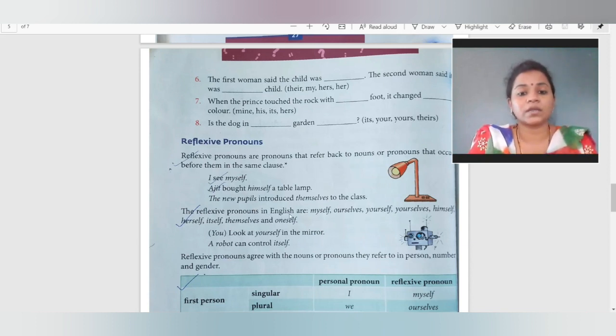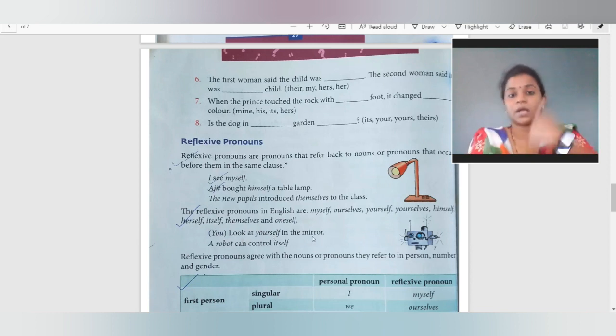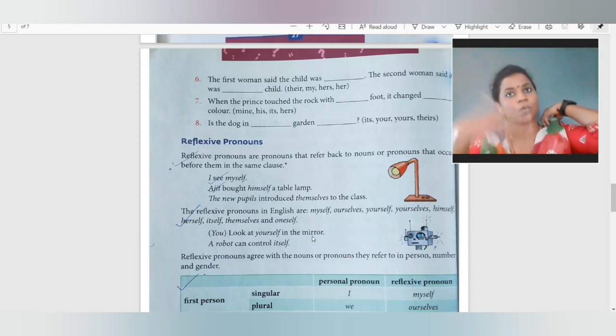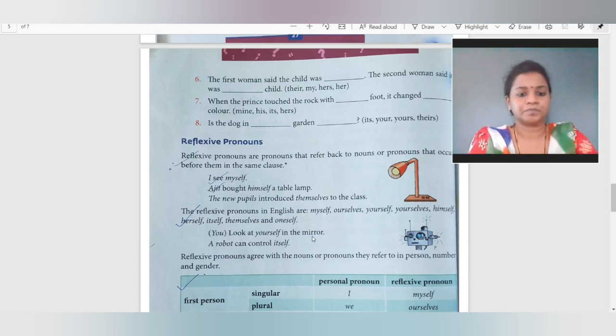Reflexive pronouns in English are myself, ourselves, yourself, yourselves, himself, herself, itself, themselves, and oneself. You, that is, look at yourself in the mirror. We are talking about ourselves. If I say to someone who is having fun, or looks strange, or looks very beautiful, look at yourself in the mirror, how do you look? So we humans say, go and look at yourself.